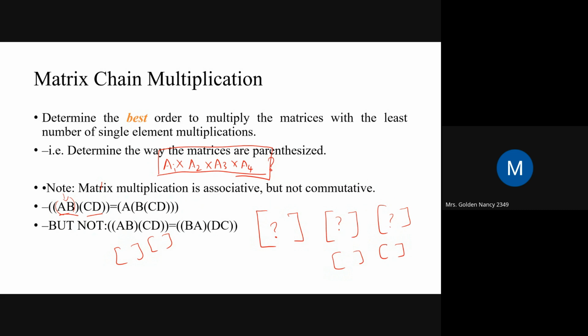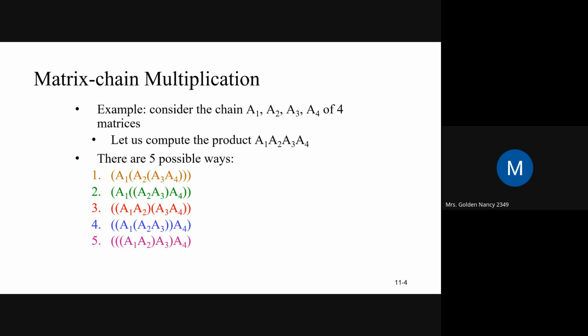Here in the example, there are four matrices given, and there are five possible ways to combine them. First we can do A3 A4, then that value is multiplied with A2, and that value is multiplied with A1. This is one way. Another way is A2 A3 combined, then combined with A1, and after that A4, or A4 then A1. Anyway, we can combine to get an answer, but we don't know which two should be multiplied first. So our aim is to find that one, which two should be combined to get the right answer.